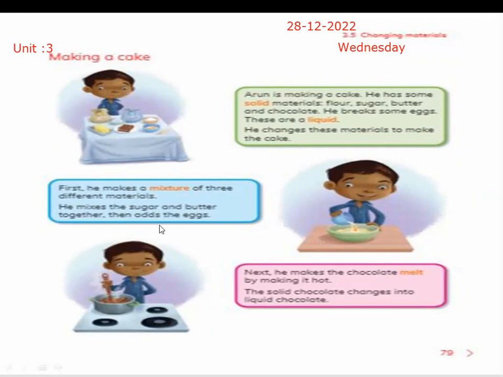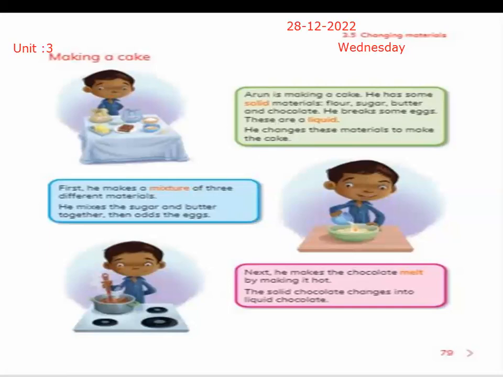First, he makes a mixture of 3 different materials. He mixes the sugar and butter together, then adds the egg. So these are the materials he is using to make the cake. Arun is making cake. He has some solid materials: flour, sugar, butter, and chocolate. He breaks some eggs. These are a liquid. He changes these materials to make the cake.